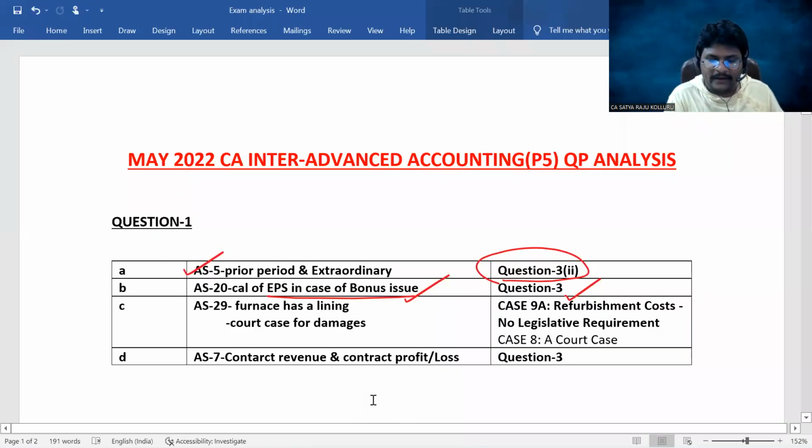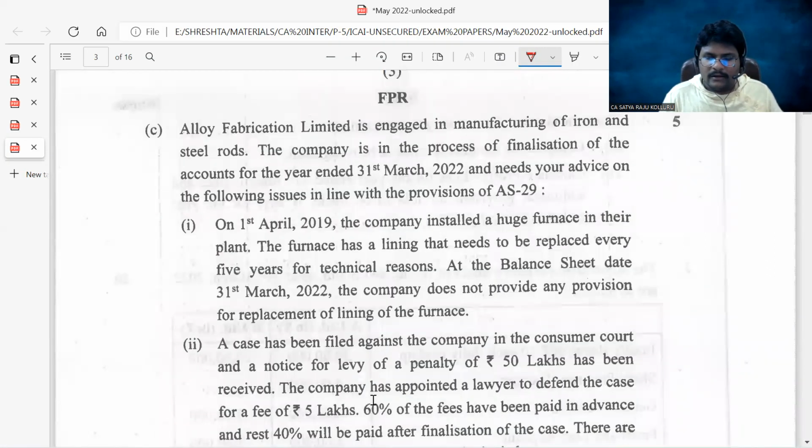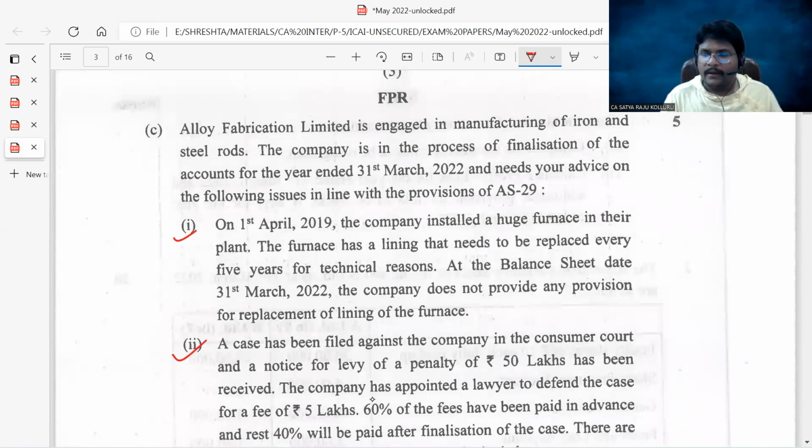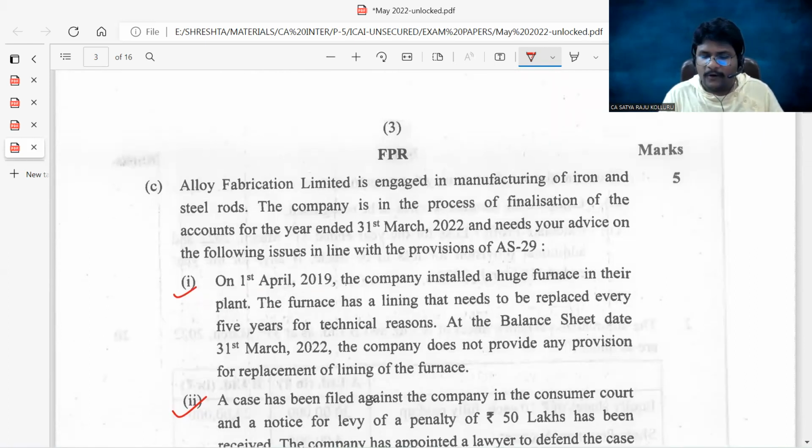This question is from AS29. Both the questions we actually saw. Totally 2 cases are given. If you really remember, in AS29 we discussed various cases apart from the questions included at the end of the chapter. We also discussed certain important cases under AS29. Those 2 are directly asked from such cases. Out of which, what about the first case and what about the second case?